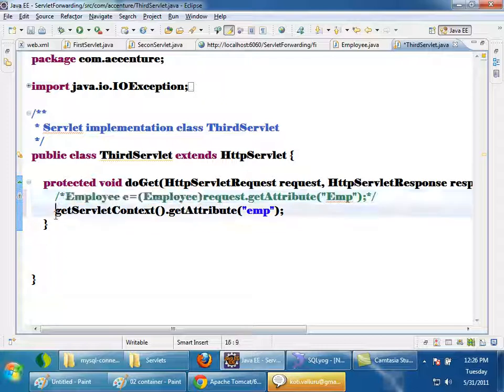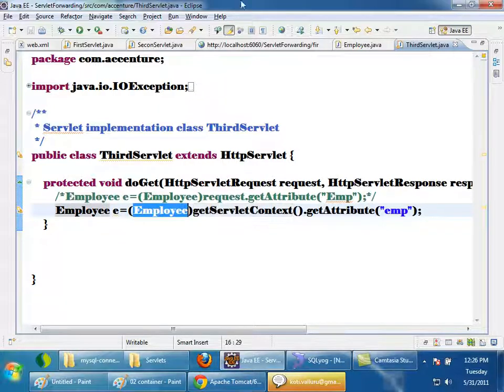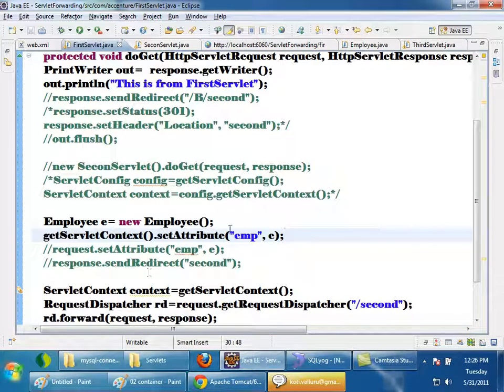Until what time is this employee object present in memory? Whatever I have set here, I have set as an attribute in context. As long as the context object is there in memory, I can always say get attribute, right? When is this servlet context object created? When my application is starting. Servlet context object will be destroyed when my application is stopped. And as long as my application is running, the servlet context object will be there in memory. Whatever attributes I set inside it will also be there in memory, right?